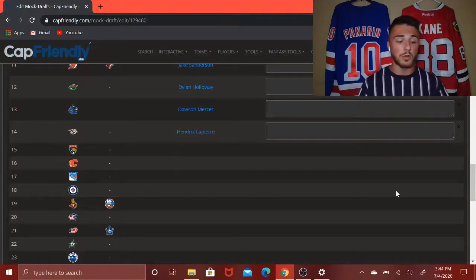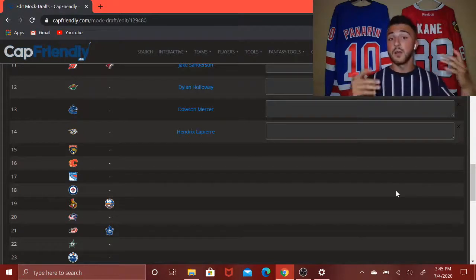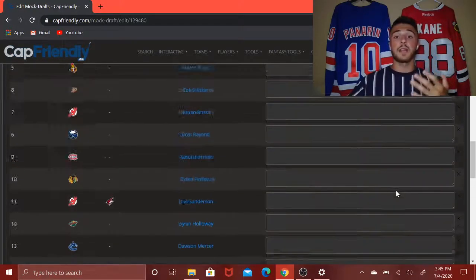It may take him a little bit longer to develop, but I think that's okay when it comes to the Predators, as they are in a win-now stage. They don't really need to rely on him right away. But Lafreniere, playing in the QMJHL, had 17 points in 19 games, only 2 goals but 15 assists, and I expect a lot from him going forward. And could really be a guy going back years later, looking back on this draft, that could really turn into a very strong top 6, if not top 9, centerman in the NHL.